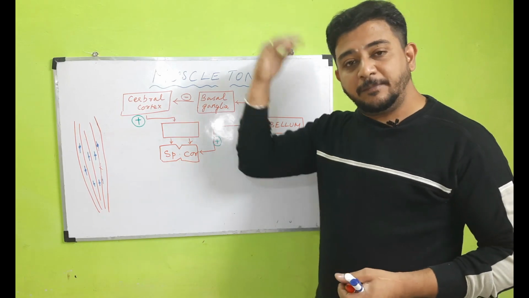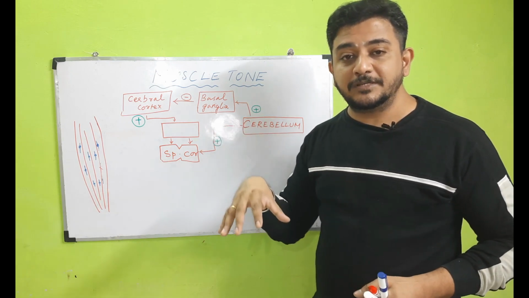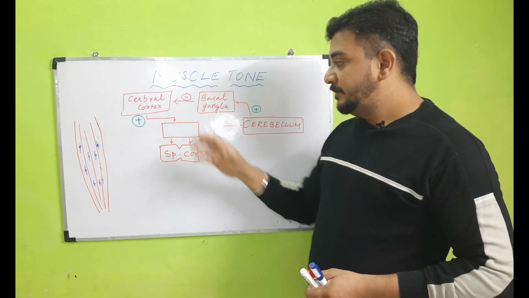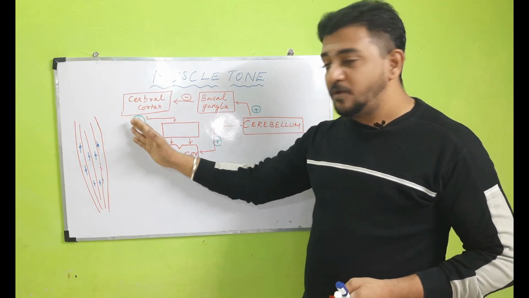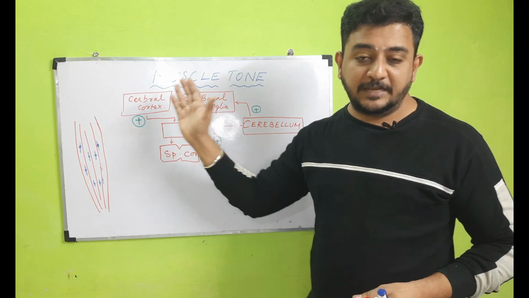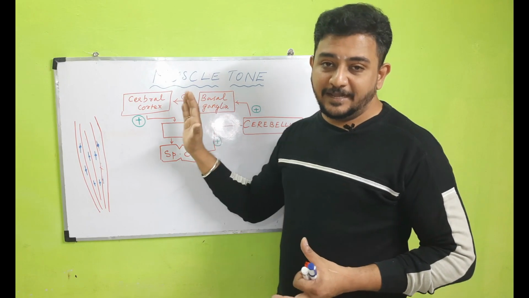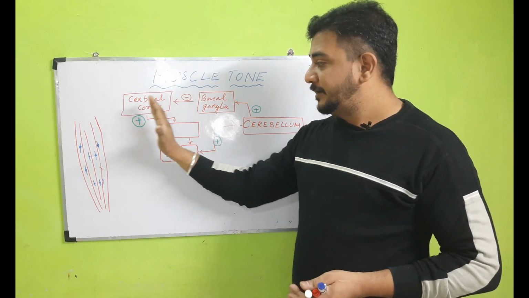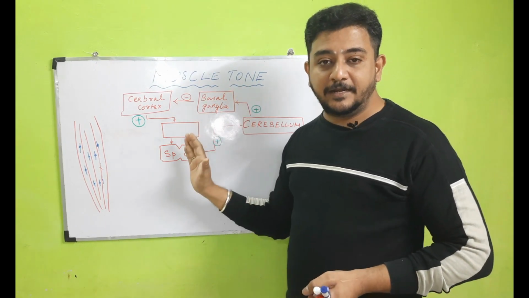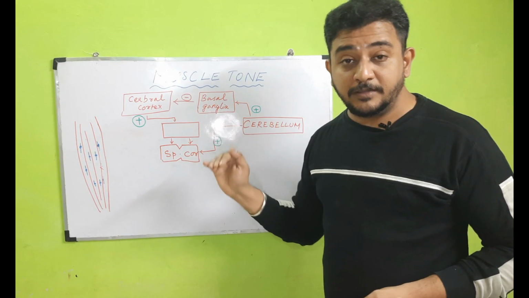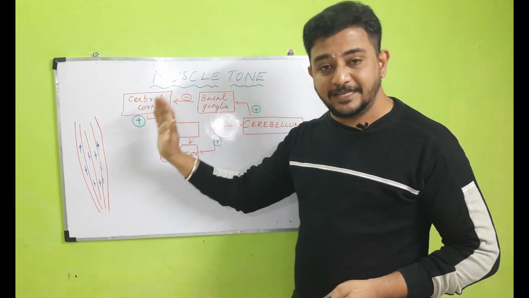So something which is above the supraspinal, that is your higher centers, are going to constantly influence this tone discharge, tone maintenance in your body. The first and foremost is the cerebral cortex. The cerebral cortex always has a positive influence on the tone. The cerebral discharge is going to facilitate the tone. But there is something called the basal ganglia that is influencing the cerebral cortex in a negative manner. Remember that basal ganglia are not directly connected to the spinal cord for the influence of the tone. They indirectly influence the tone by means of influencing the cerebral cortex.